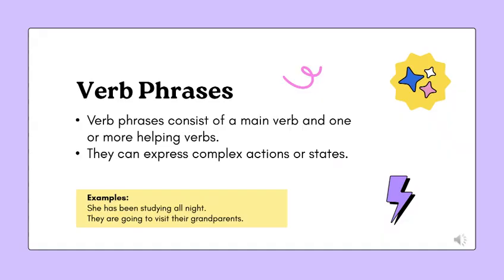Here are some examples for verb phrases. She has been studying all night. Here, has been is the helping verb and studying is the main verb. And the second example is they are going to visit their grandparents. Are is the helping verb and going is the main verb.